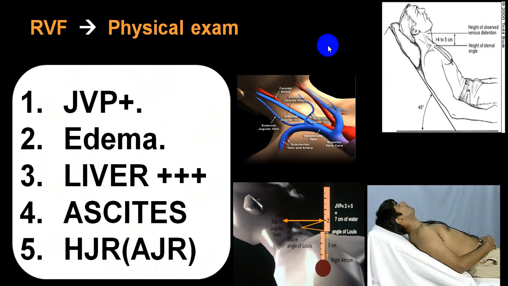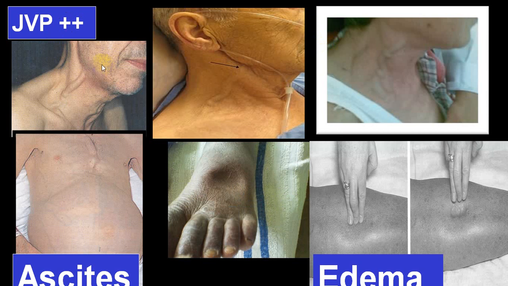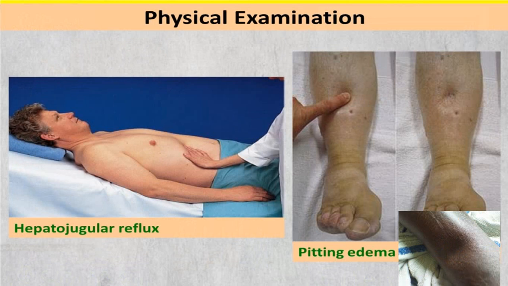See here, we have not mentioned anything regarding lung findings. Lung is dry. So JVP elevated, ascites, peripheral edema. You can see the external jugular vein prominent. This is the external jugular vein. There is a fullness. This is called JVP elevation. If there is a fullness, we call it raised jugular venous pressure, pitting edema, and along with that hepatojugular reflux positive. We'll call those classical signs. Pitting edema.